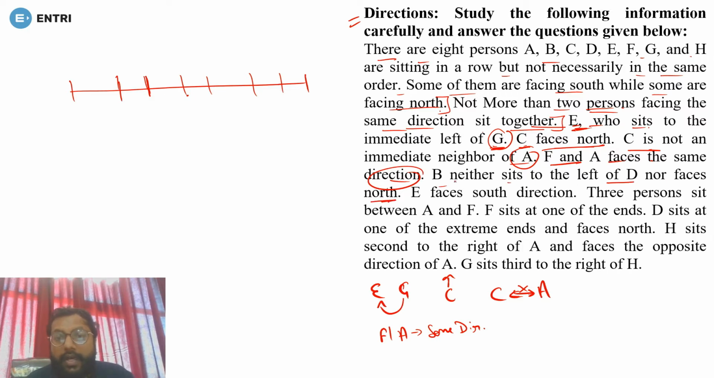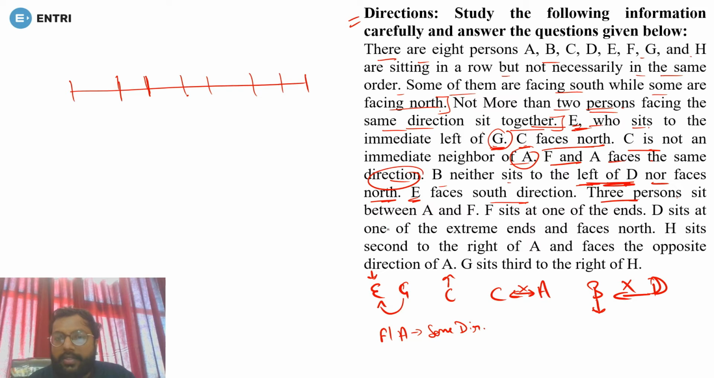Now B neither sits to the left of D nor faces north. B is neither sitting to the left of D, which means B can't sit to the left side of D. It must be sitting to the right of D, because they are not saying immediate left, they are saying left. So B can't be to the left of D. Is it clear? And nor faces north means B must be facing south. Next, E faces south direction, which means this person E is facing south.